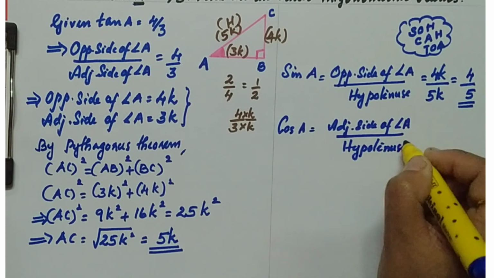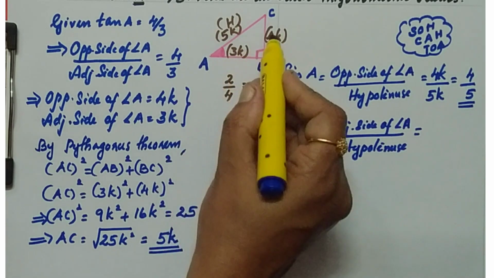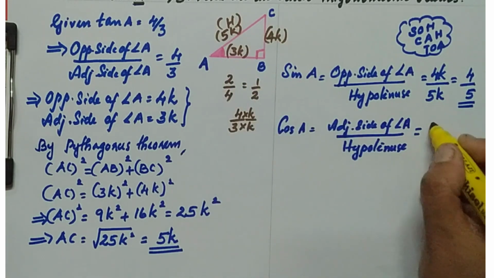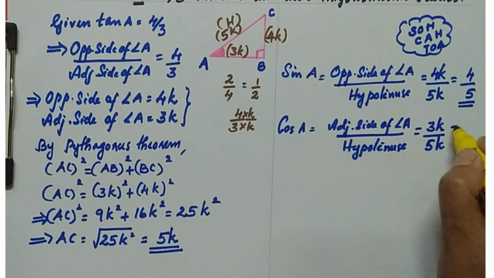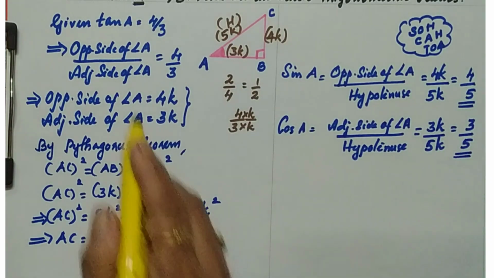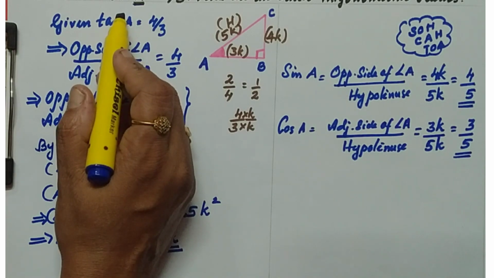Which is the adjacent side of A? For angle A, this is the opposite and this one the adjacent side. 3k by, the hypotenuse is 5k. Cancelling, you get 3 by 5. Now I need to write tan A. Tan A is given for you.